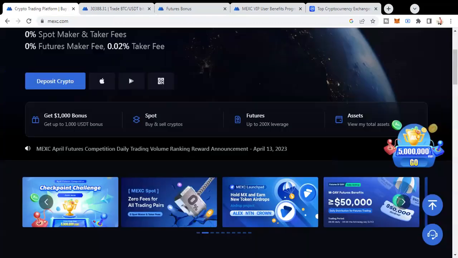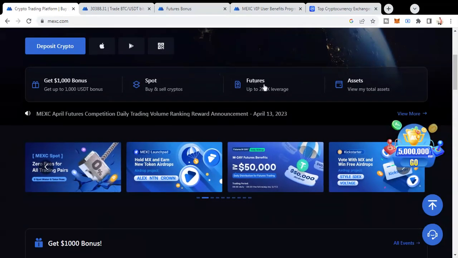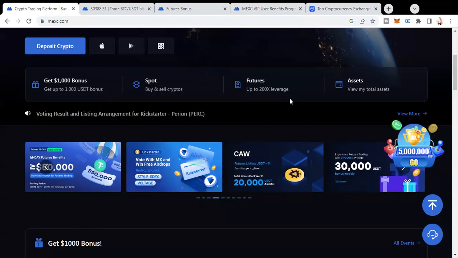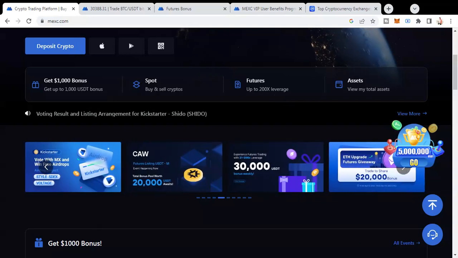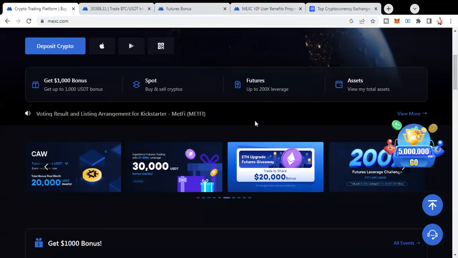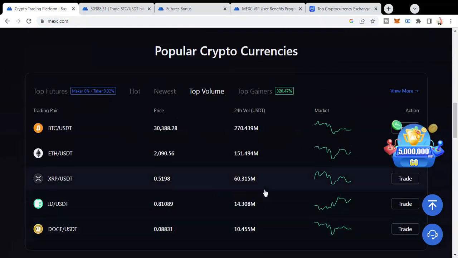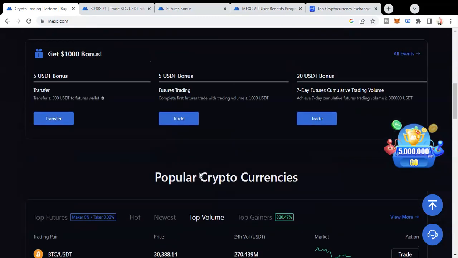Now if we go back again, this is futures, guys. If you're an experienced trader, then go with leverage, but I would strongly advise you not to go with leverage, because 200x leverage is very high. Even with a small fluctuation you can end up making huge losses. There are two types of futures trading basically, and I will explain that in some time. The top futures over here are BTC USDT, Ethereum, XRP, ID, and Dogecoin.